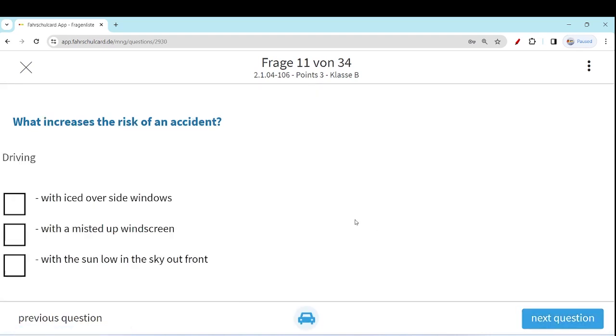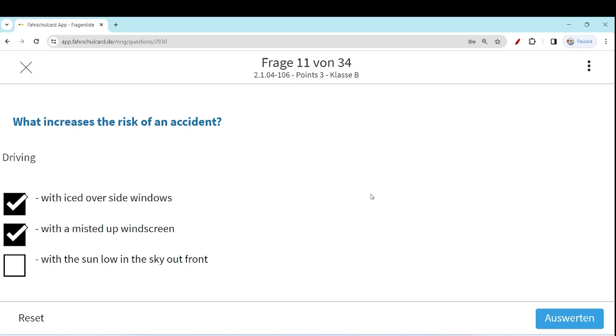Let's go to the next question. What increases the risk of an accident? Driving with iced over side windows, because exactly, if you have iced over side windows, then anyhow you will not be able to see the traffic properly, and it can actually cause an accident for you. With a misted up windscreen, for sure, if your windscreen is misted up, could be because of fog, rain, or snow, for example, you cannot see the road properly.